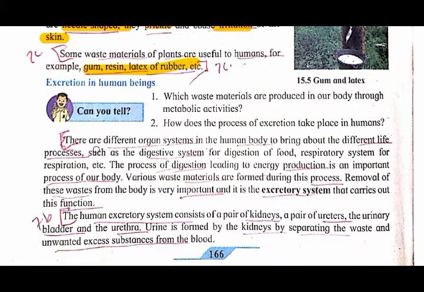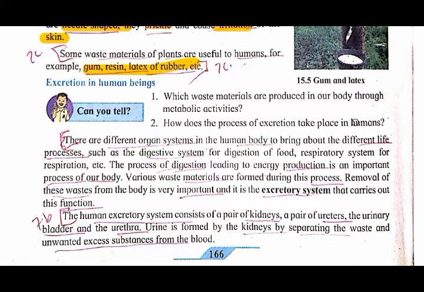Now see, next, can you tell which waste materials are produced in our body through metabolic activities? For the human being, the waste materials produced are toxic substances such as ammonia, urea, uric acid, creatine, etc. These are produced in the human body through the metabolic activities.